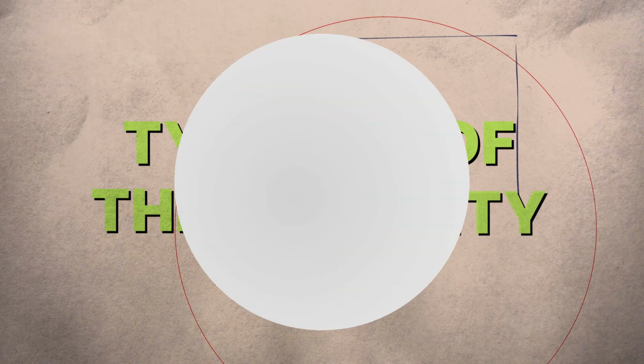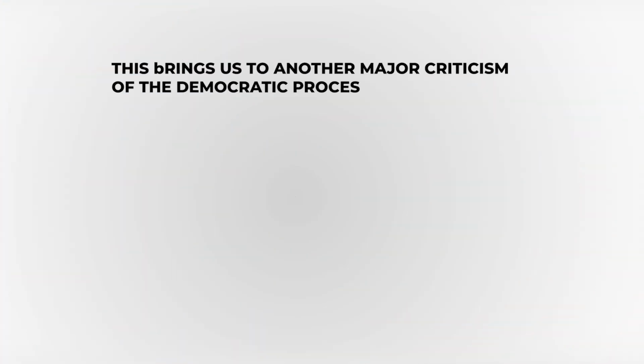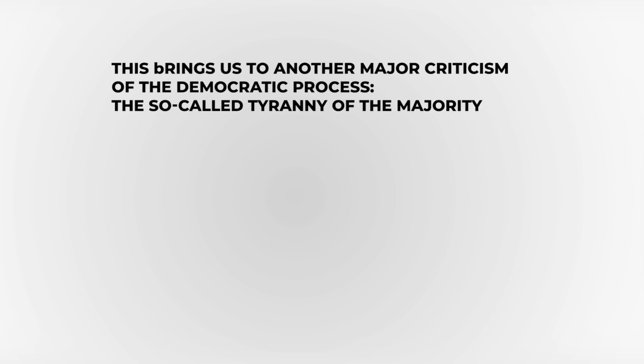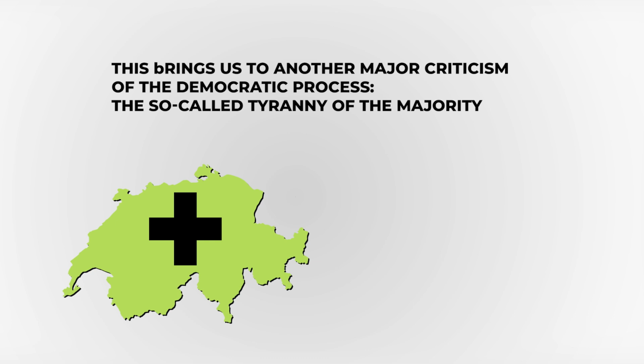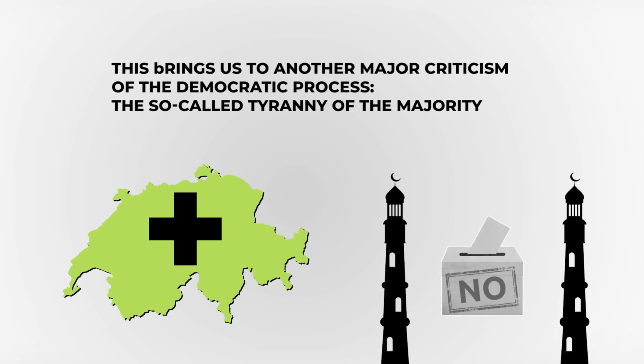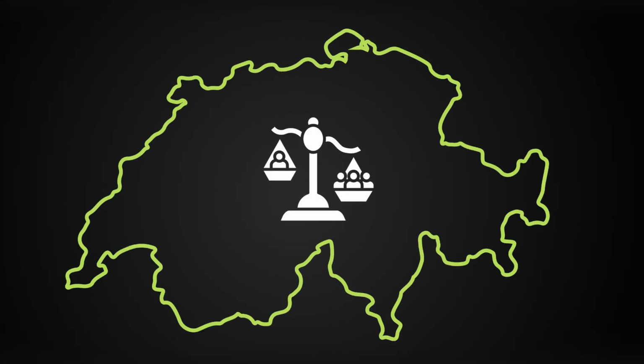Tyranny of the majority. This brings us to another major criticism of the democratic process, the so-called tyranny of the majority. Here's a great example. In Switzerland in 2009, there was a referendum that banned the construction of new Islamic prayer towers. Despite opposition from religious minorities and human rights groups, the referendum passed. Despite being a democracy, Switzerland's majority was able to infringe on minority rights.